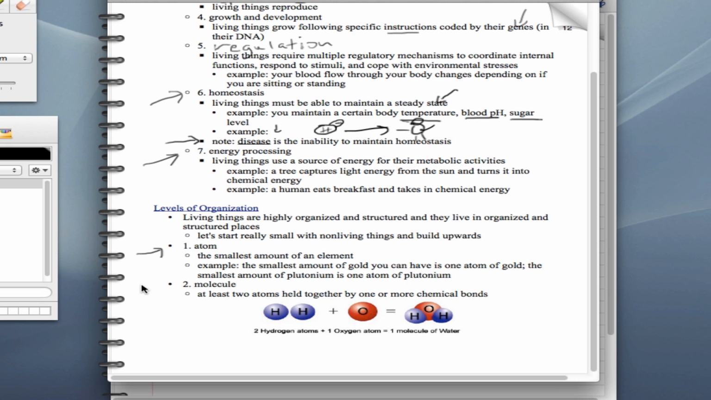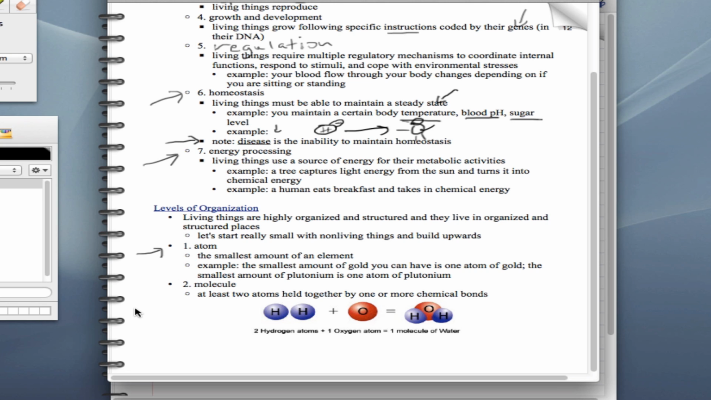So we're going to start with something small, like an atom, which is the smallest amount of an element, and we're going to build to the entire planet to help us see how things are interrelated. So an atom is the smallest amount of an element. For example, the smallest amount of gold you can have is one atom of gold. The smallest amount of oxygen you can have is one atom of oxygen, etc.